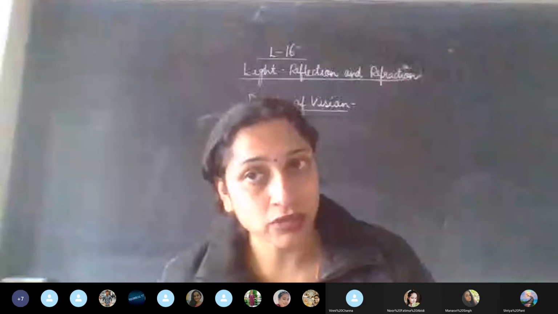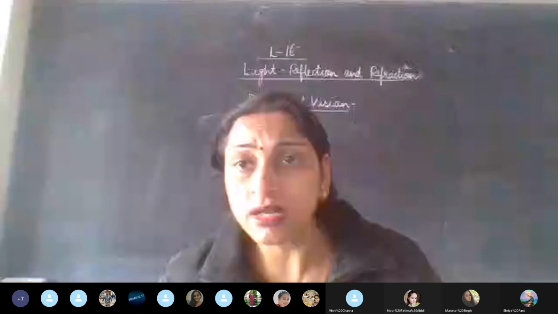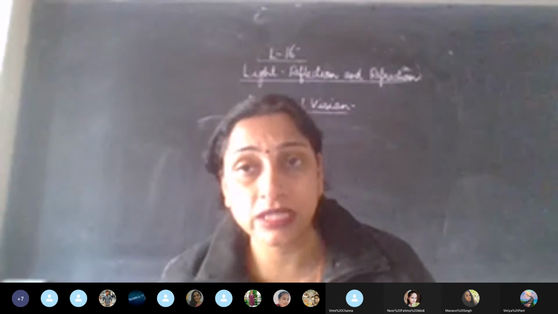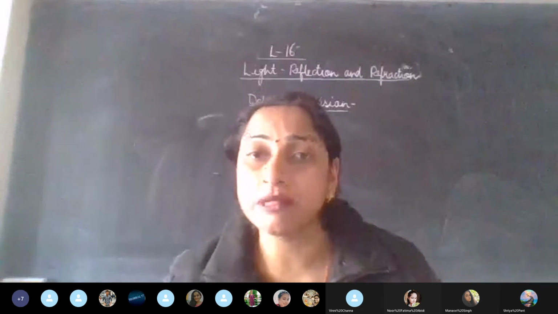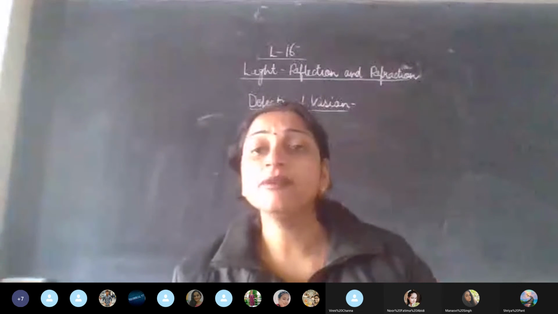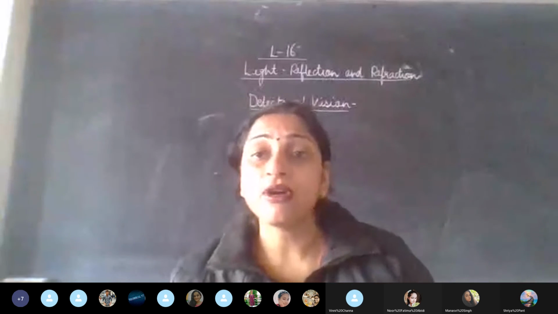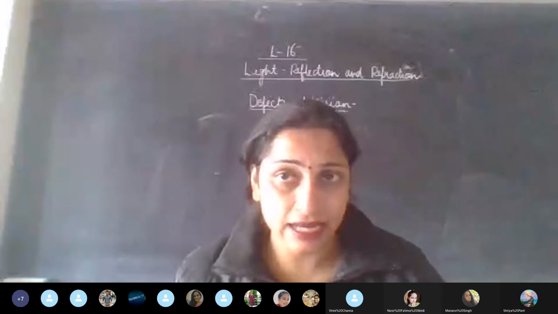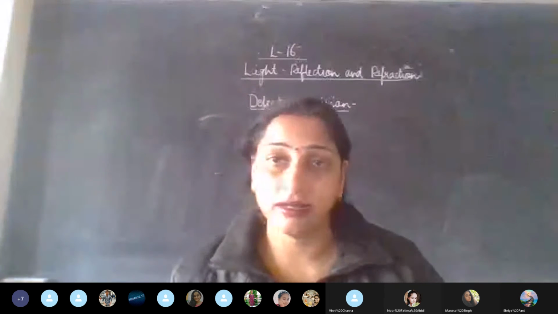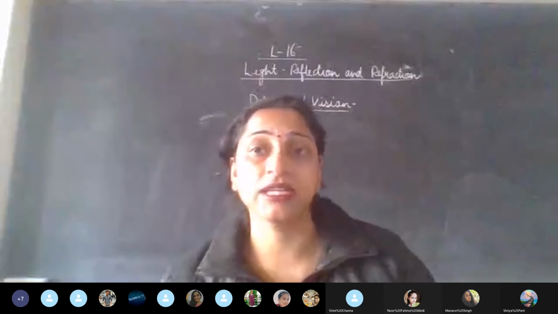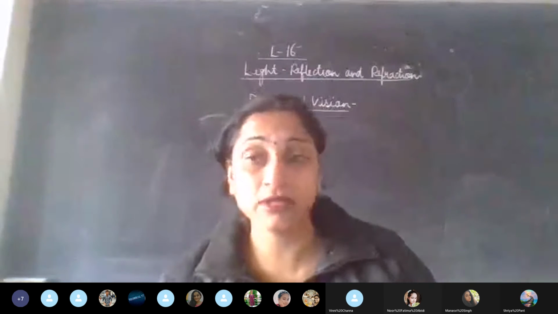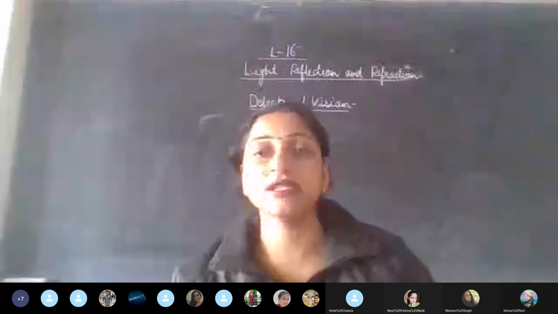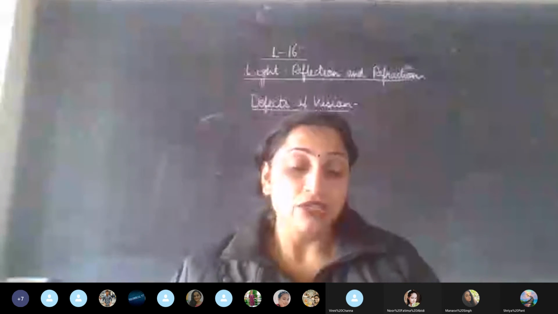Secondly, as we have talked about, because of an improper or imbalanced diet, or because of the deficiency of some important vitamins in the diet, we are not able to see properly. But here basically we'll be talking about the defects that occur because of improper functioning of the retina, or improper functioning of the eye lens. Sometimes the light is unable to enter the eye properly, because of which the image formation is not proper or it is blurred, and because of that people are not able to see properly. So we'll be talking about these defects one by one. Fine. So let's start with the first one.